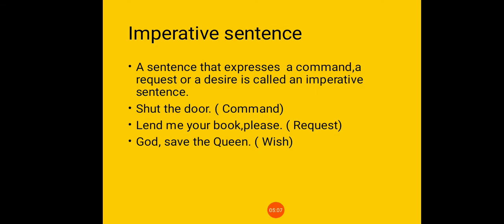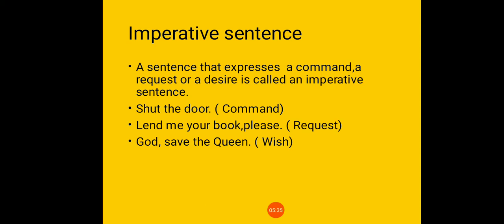Now, the next kind of sentence is the imperative sentence. What is an imperative sentence? Students, a sentence that expresses a command, a request, or a desire is called an imperative sentence. See the examples.